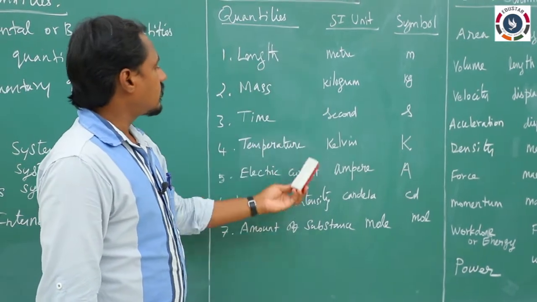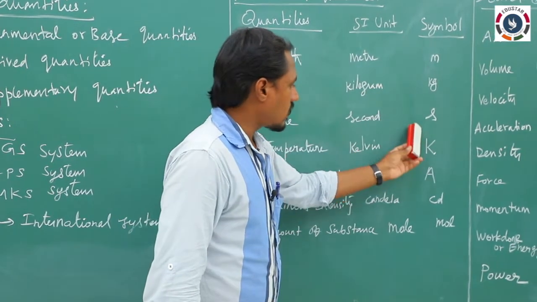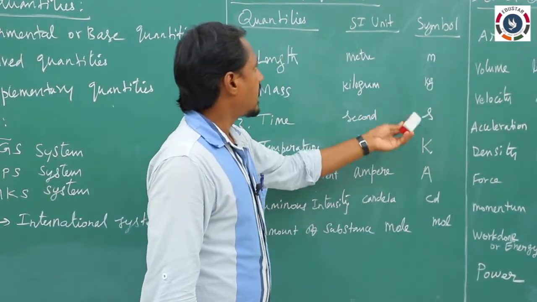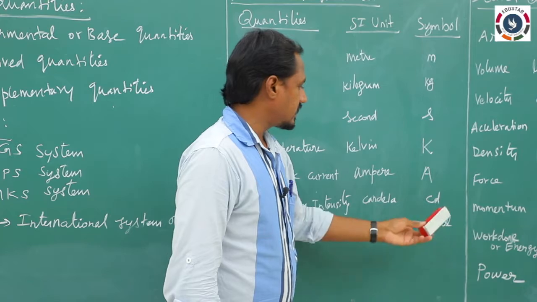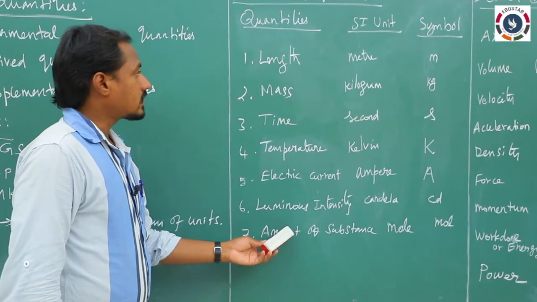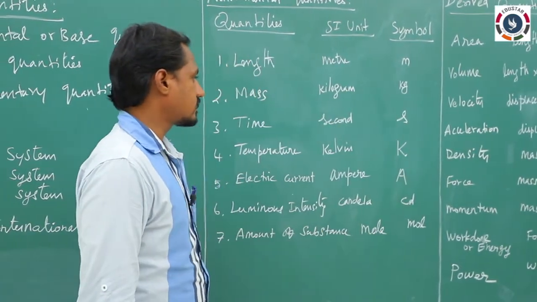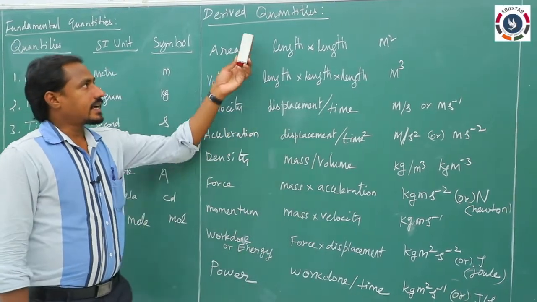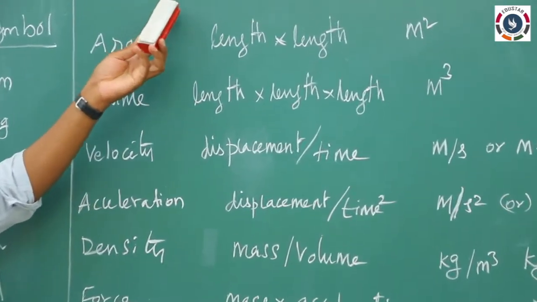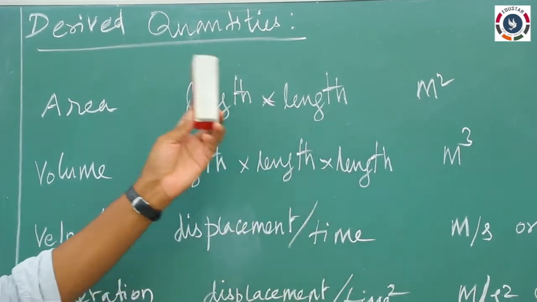These are called the fundamental quantities, and the units of the fundamental quantities are called base units or fundamental units. Next we move to derived quantities. Already I told that derived quantities are the quantities derived from the fundamental quantities.